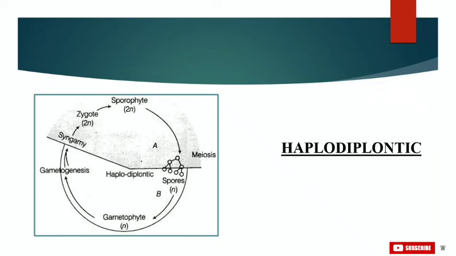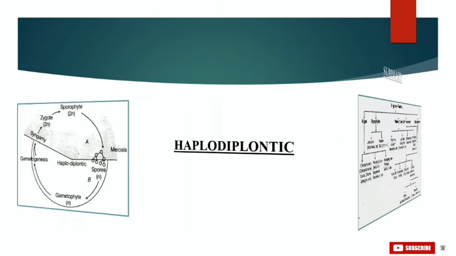However, most algal genera are haplontic, but some of them, such as Ectocarpus or kelps, which is the largest algae, are haplodiplontic. So basically, in the haplodiplontic pattern of life cycle, both phases are multicellular and an intermediate condition is present. And this life cycle pattern is present in bryophytes and pteridophytes mostly.